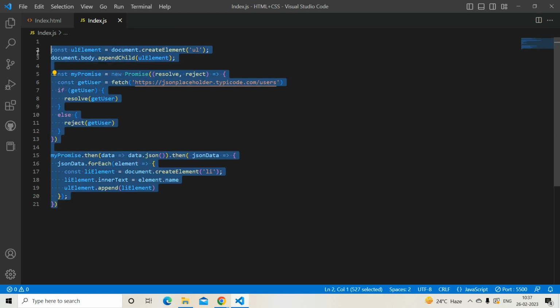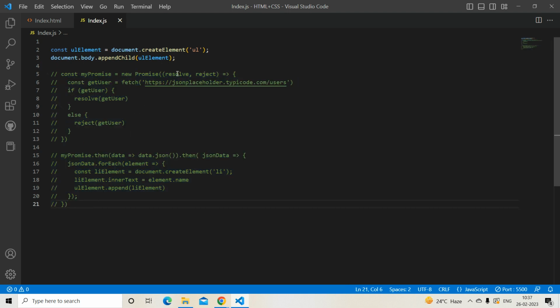So first of all, let me comment this promises code. I will keep this UL as it is, and let me start with async await. So async function. Okay, we need to declare one function that will be async. So it will be my func, and then I'm going to call this fetch API to get the user, and I'm going to call this user.